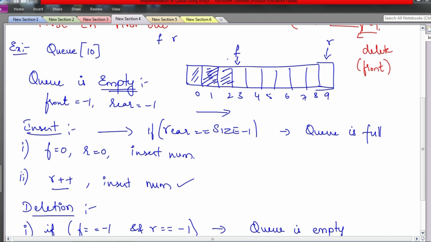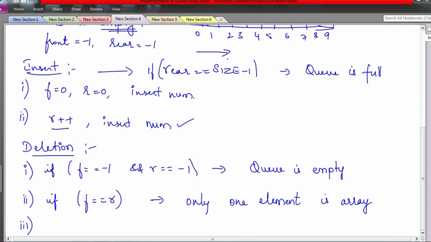Okay, so these are the basic operations involved with a queue. Here also only insertion and deletion are present. Insertion is allowed at one end, deletion is allowed at the other end. The end at which insertion is done is called the rear end. The end at which deletion is done is called the front end. So when you are deleting or inserting elements, some modifications need to be done to the index variables. I have told you what all the cases are, so as to modify the index variables' values.